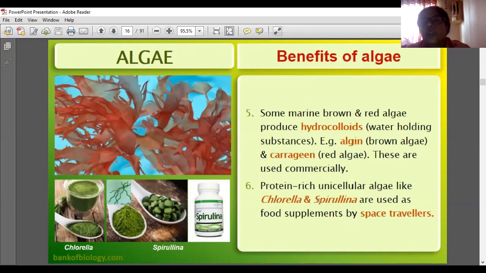And the next one is protein-rich unicellular algae like Chlorella and Spirulina. Chlorella and Spirulina are used as food supplements by space travelers.